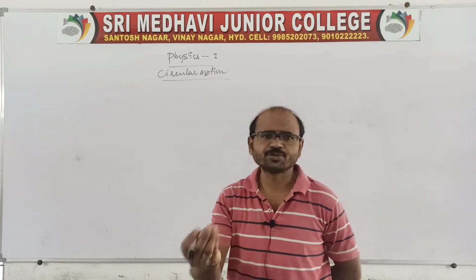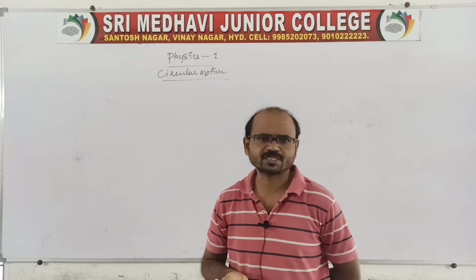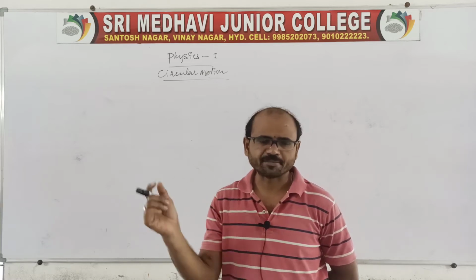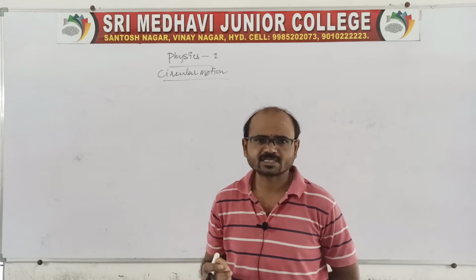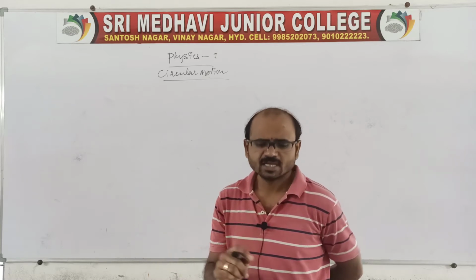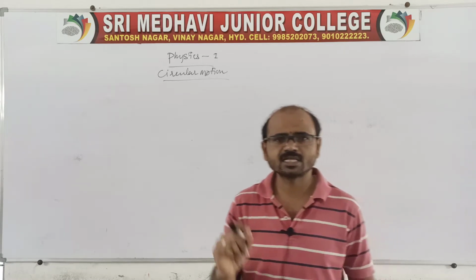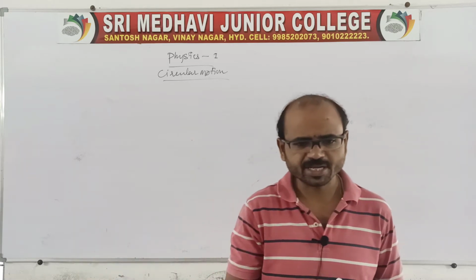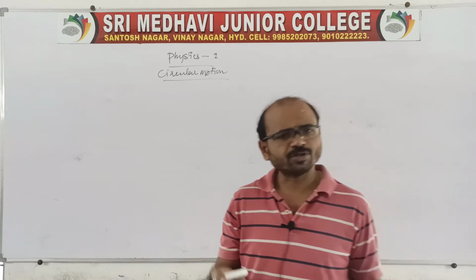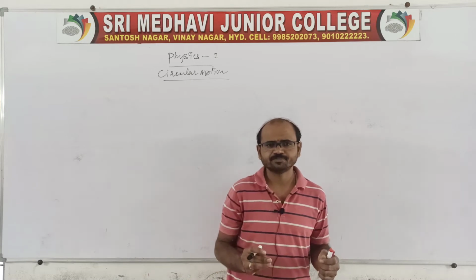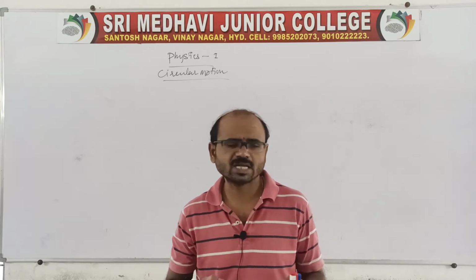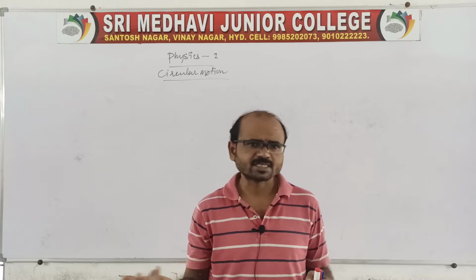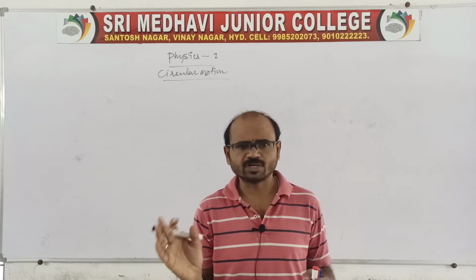New quantities are introduced, angular quantities, because the particles are revolving about an axis. In a straight line or in a plane, quantities like velocity, acceleration, displacement, distance, force are all linear quantities.